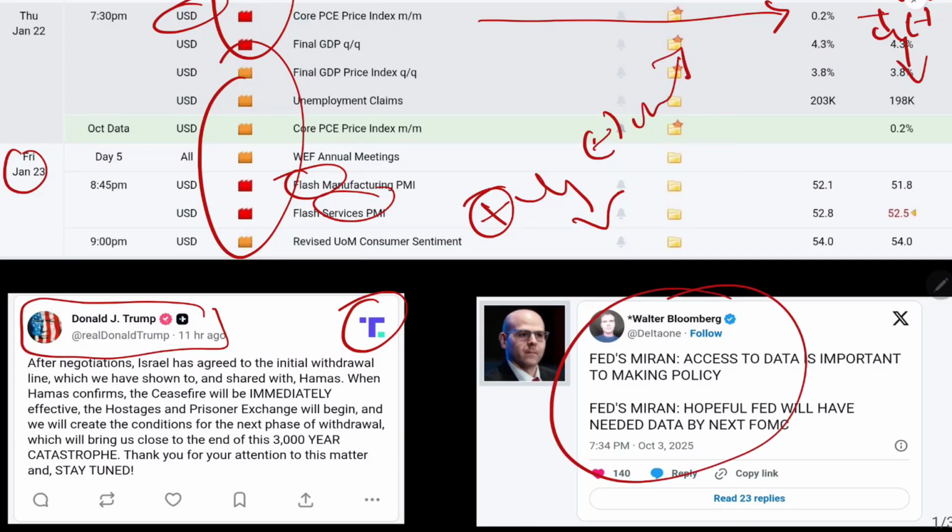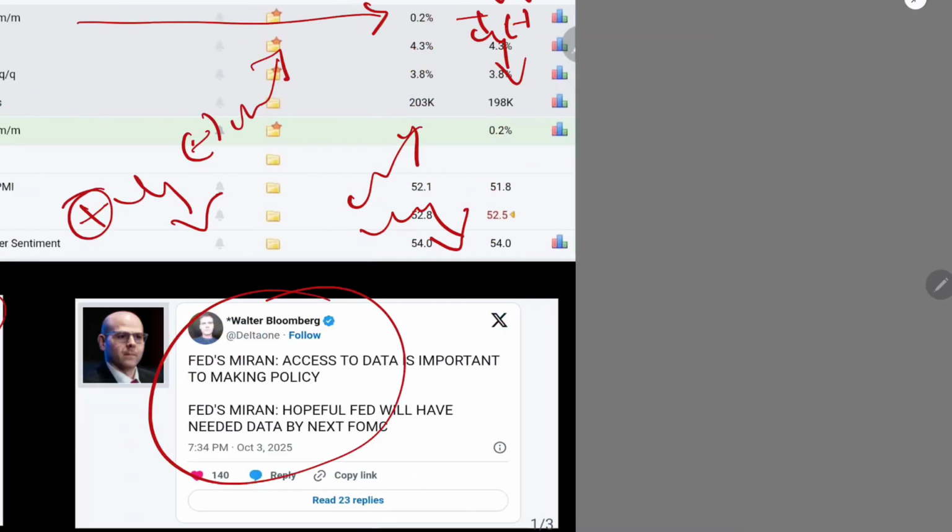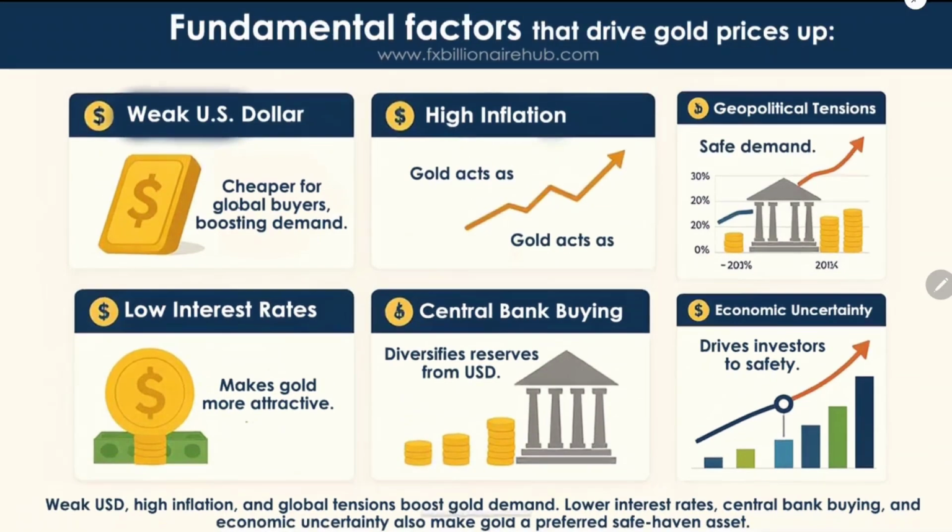There is one more thing, that is the Fed. If the Fed cuts more interest rates, we will buy gold. If the Fed adds more interest rates, we will sell gold. This is the simplest theory, as far as I know and can explain.